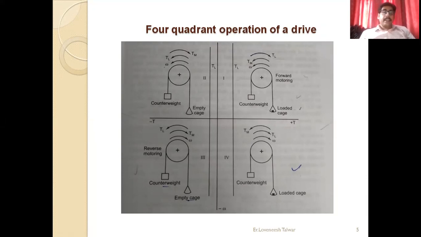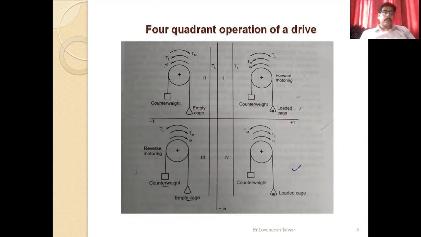That is, Tm should have a positive sign. And since the speed also has a positive sign, being an upward motion, the power will also have a positive sign. The drive is said to be motoring, and in quadrant number 1 we have a forward motoring action.